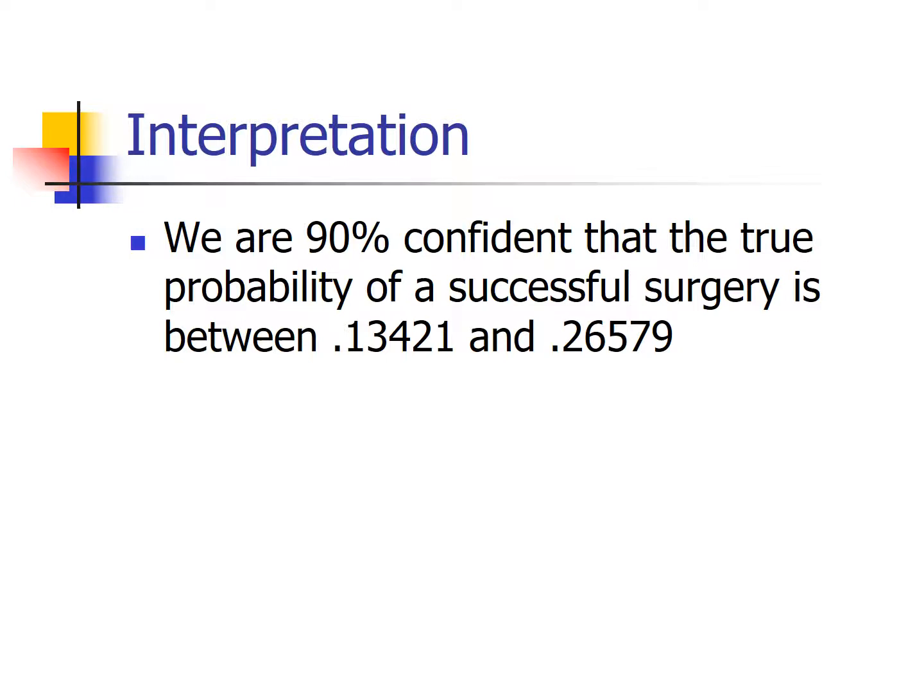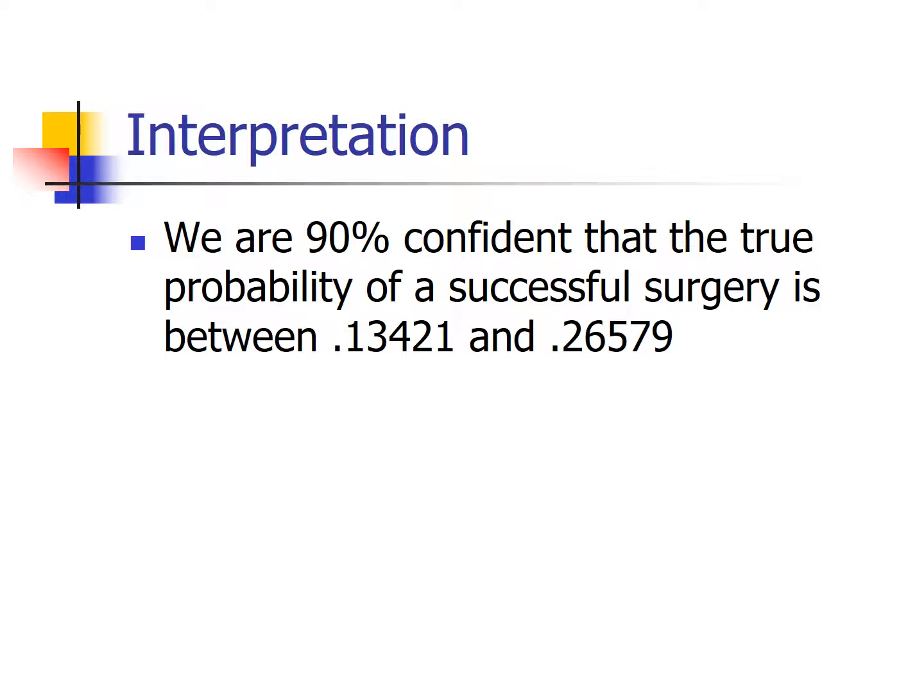We would say that we are 90% confident that the true probability of a successful surgery is between 13 and 26, perhaps 27%. Right, which is worth keeping in mind because, if we have whatever ailment it is that we're talking about here, and if we went to see a doctor and the doctor suggested this surgery, maybe it's an eye correction surgery, the doctor will likely quote that it has a 20% chance of being successful.